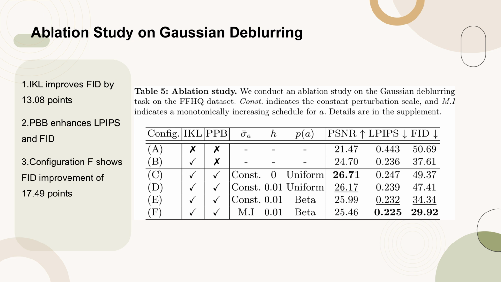The study also evaluates the role of PPB, demonstrating that introducing perturbations in Configuration D improves both LPIPS and FID scores. Notably, Configuration F, which incorporates a monotonically increasing schedule for the perturbation scale, achieves the most superior performance with an FID improvement of 17.49 points compared to Configuration D, underscoring the importance of the perturbation schedule and sampling distribution for optimizing the implicit distribution.